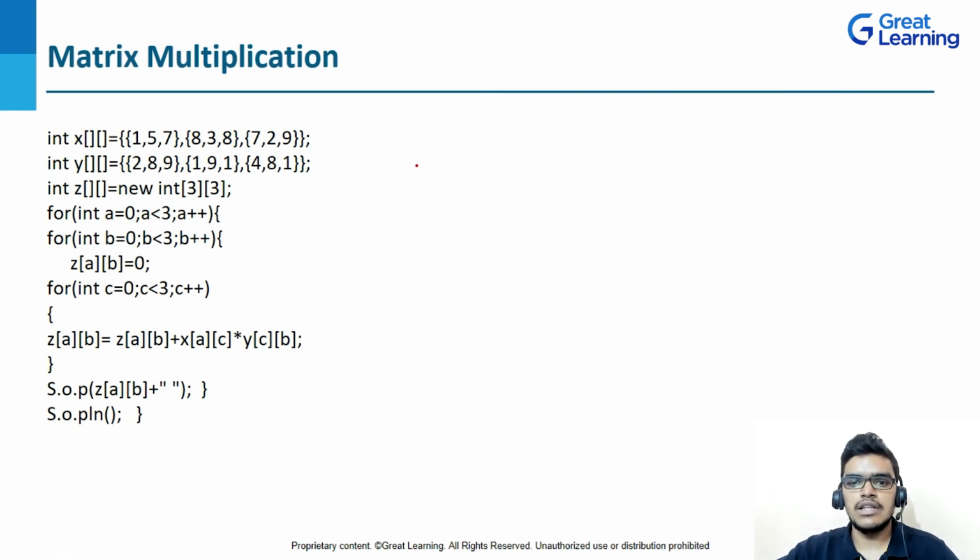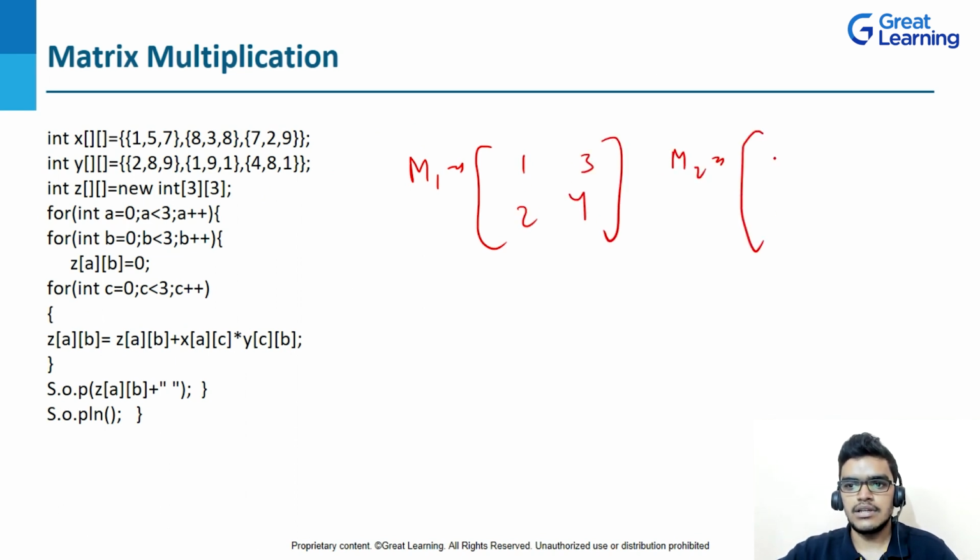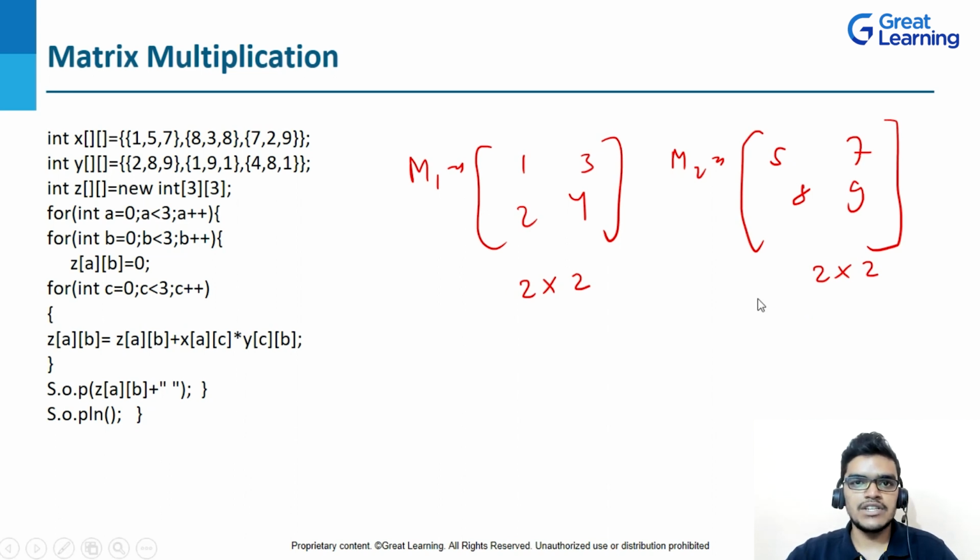Let's take another example. Let's suppose this time M1 is equal to 1, 2, 3, 4 and M2 is 5, 7, 8, 9. Now here you will see I am having 2 cross 2, that is 2 rows and 2 columns. Here also I am having 2 rows and 2 columns. Is matrix multiplication possible? Yes. In M1 matrix my column is 2, right? And in M2 matrix my row is also 2. So the column of M1 matrix is matching with the row of M2 matrix. That means matrix multiplication is possible, right?